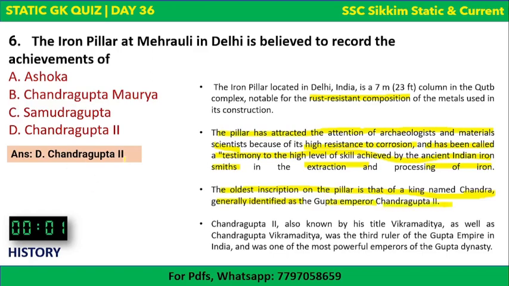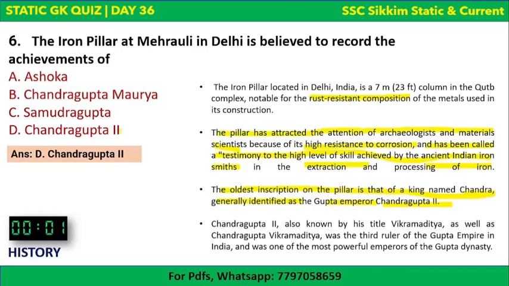Okay, so Chandragupta II. Please don't get confused. Chandragupta Maurya is a different king. He was the first establisher of Mauryan dynasty. Okay, like in the era of Chanakya. And Chandragupta II is the king of Gupta dynasty. Okay, so these two kings, Chandragupta Maurya, is of different era. Okay, of BC time, and Chandragupta II, as you know, Gupta dynasty was in AD.